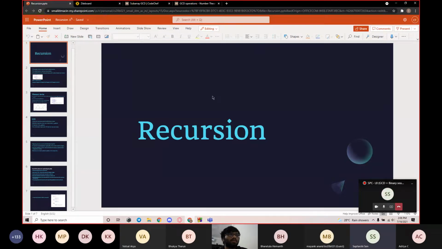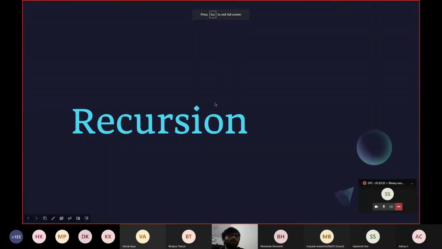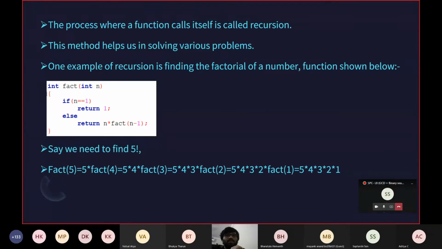So hi guys. Today we'll be majorly explaining three topics: recursion, GCD, and binary search, and essentially their utilization in CP. I'll be going ahead and starting with recursion. The process of recursion is basically a function which calls itself repeatedly, so that we can solve some specific type of questions.